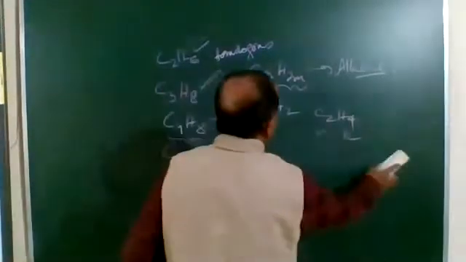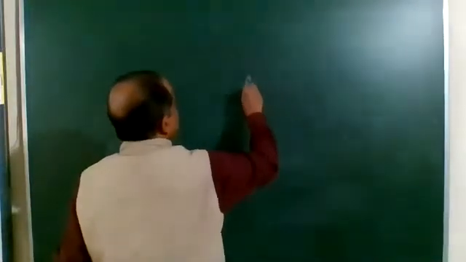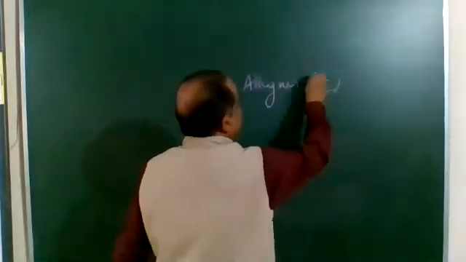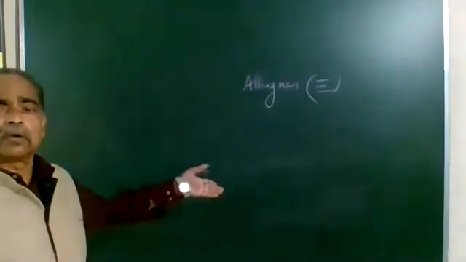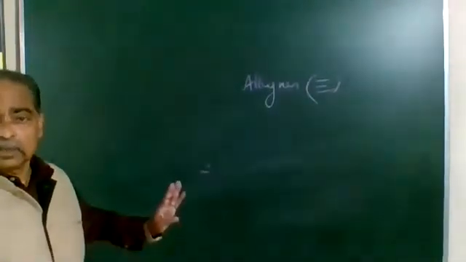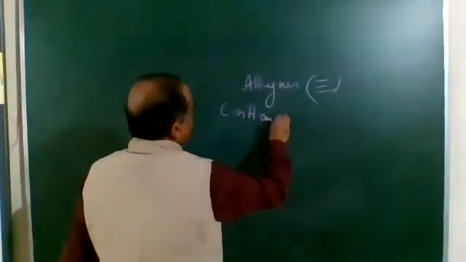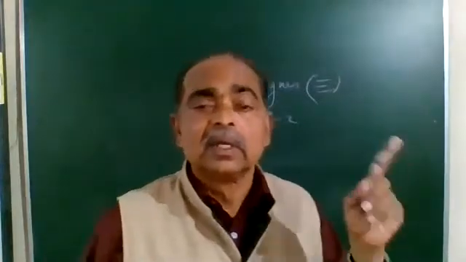And I will take the third case. The third homologous series is alkynes. When there is a triple covalent bond between the carbon atoms, then it is an alkyne. Same as alkenes. Understood clearly? So the general formula is CnH2n minus 2. Now remember, there is a difference of 2 hydrogen atoms.